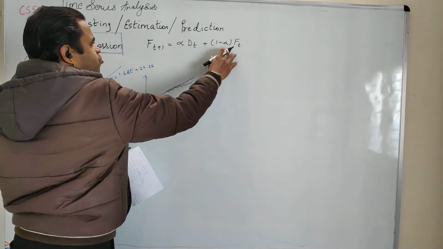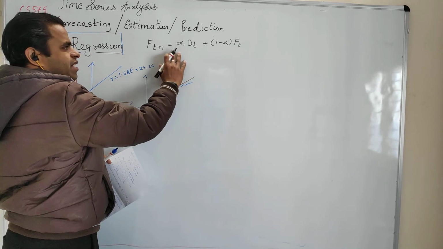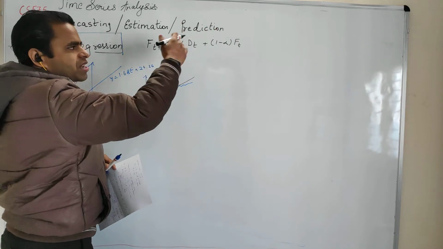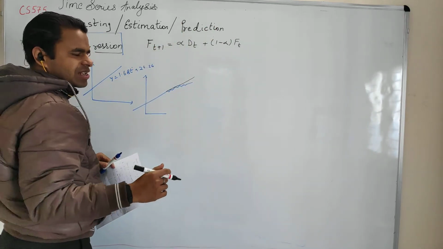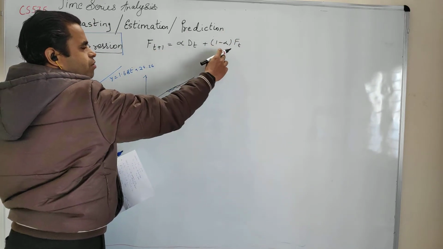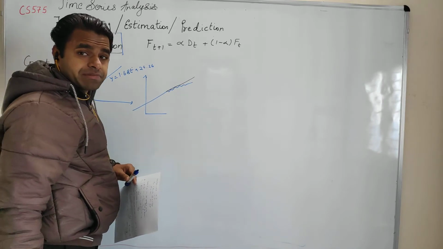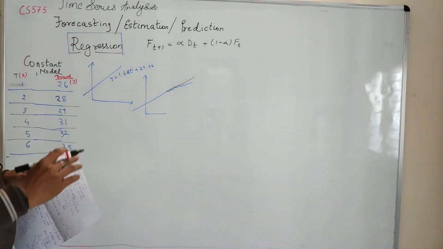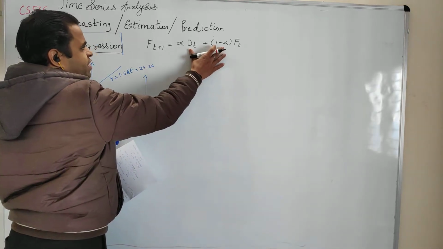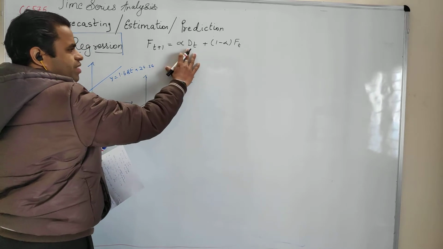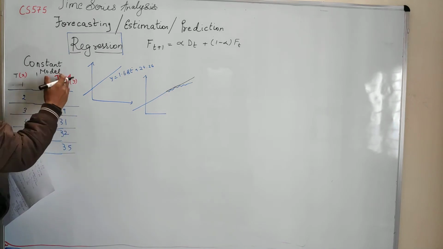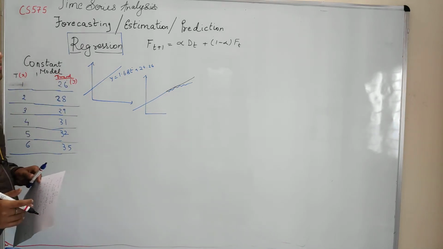So this model had two very good properties. First of all, it was assigning higher weights to the recent value, lower weights to the previous values. We remember we had a very long expansion for this, right? It eventually became (1 minus alpha) raised to n for F1 and (1 minus alpha) raised to n minus 1 for the D1. So can we have a model which can use the idea and concept of exponential smoothing, that is to have progressive weights and still consider all the values, and also keep in mind the trend data that we are seeing?